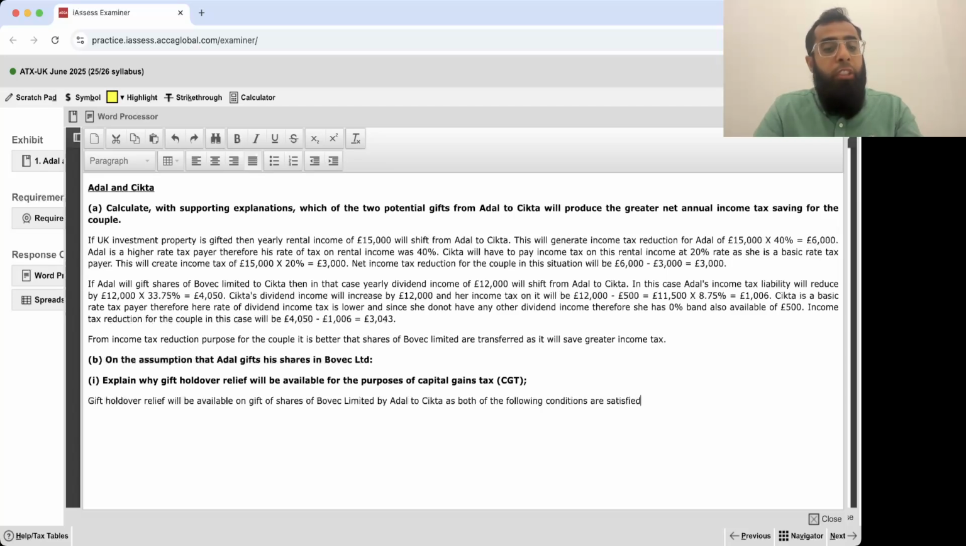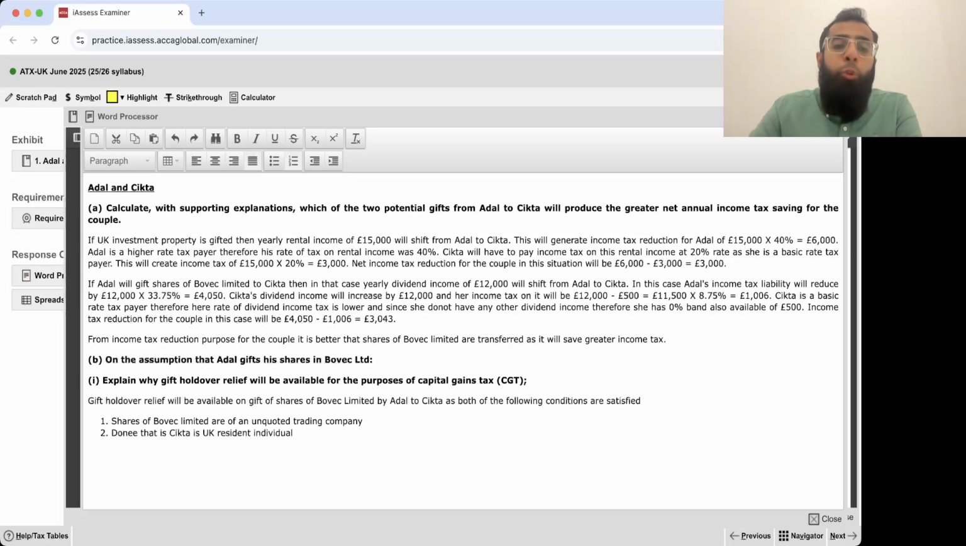Okay, what are the conditions? Number one, shares of Bovac Limited are of an unquoted company. So on an unquoted trading company, yes, the gift holdover relief is available. If it would be a quoted company, then also it will be available, but in that case, 5% shareholding would be required. That is also satisfied because he has 12% share ownership. And the donee, that is Sitka, is UK resident. Okay. So yes, the gift holdover relief will be available.